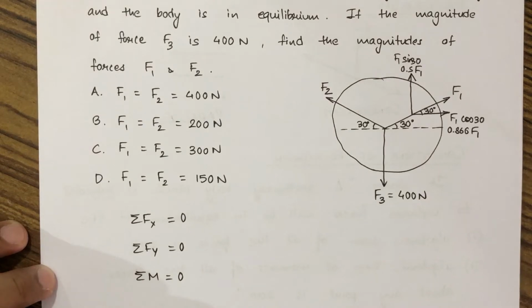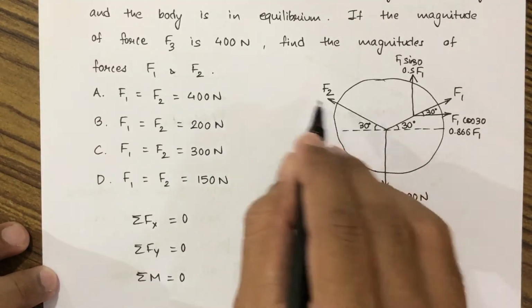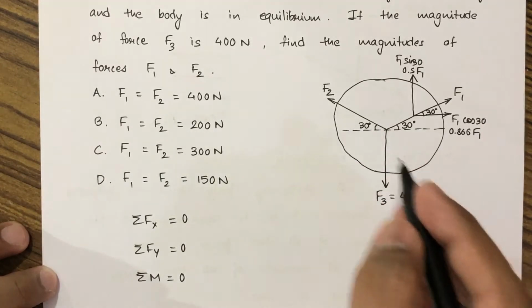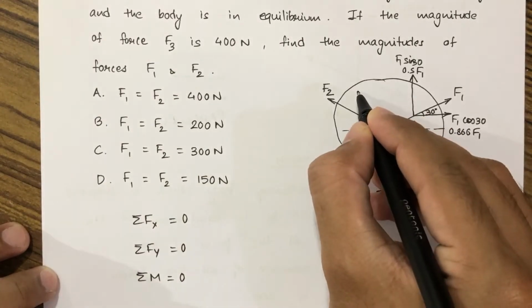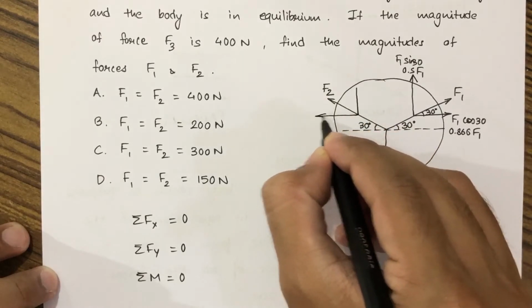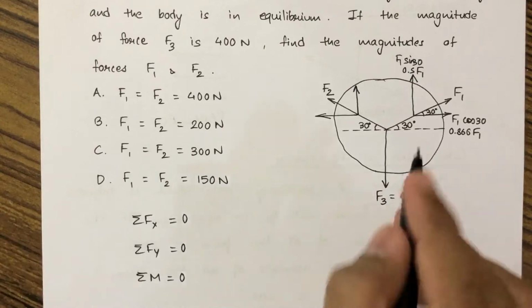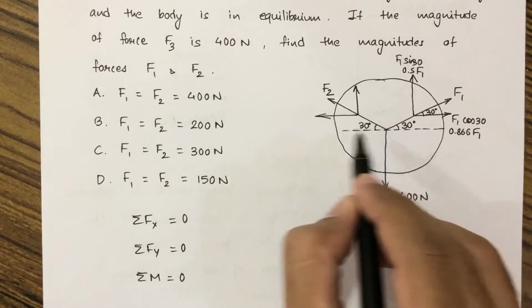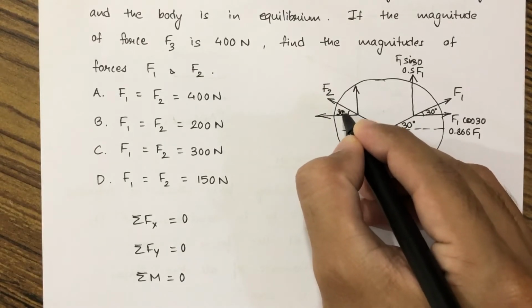Similarly, let us also resolve this force F2 as this is also inclined. So we'll have to resolve this as well. If we resolve this into two components, one horizontal and one vertical. Here this is inclined at 30 degree, so obviously this angle should also be 30 degree.